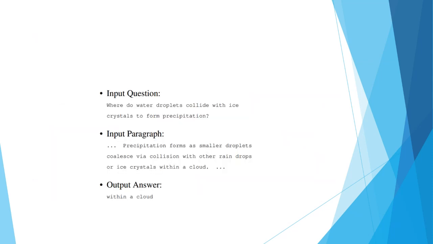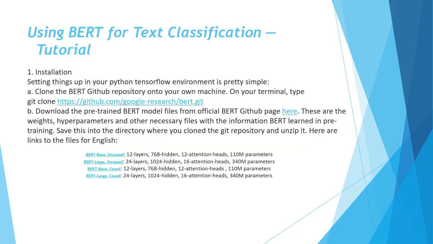Now the input question is, where do water droplets collide with ice crystals to form precipitation? The input paragraph was about precipitation, and the output answer will be within a cloud. So it has to go through the corpus, predict what will be the best fit for this kind of sentence, and output it accordingly. Like prediction, you can also deploy it in a classification task.